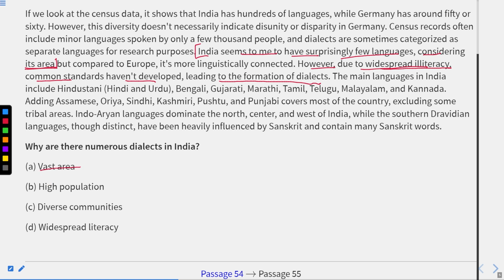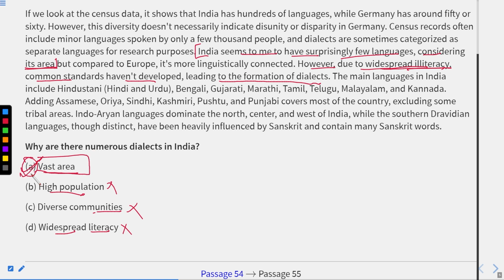Now, a part that contains the words vast area, yes. High population, no, it has not been mentioned. Diverse communities, no. If we say the last one, widespread literacy, but they are saying that it is widespread illiteracy. Therefore, this cannot also be the answer. Therefore, only one answer is confirmed, that is A, due to its vast area.